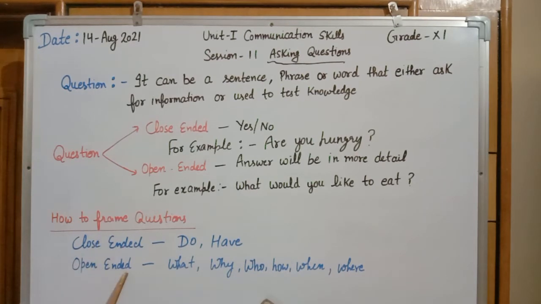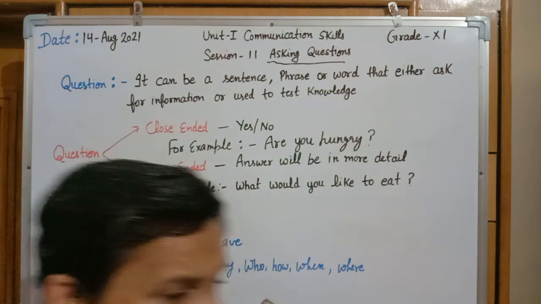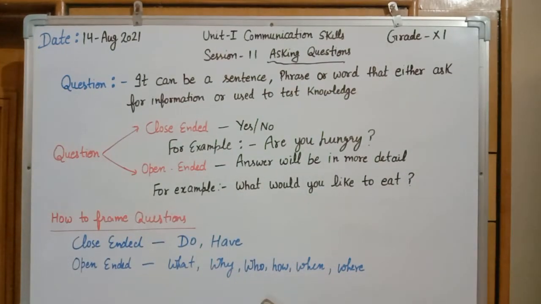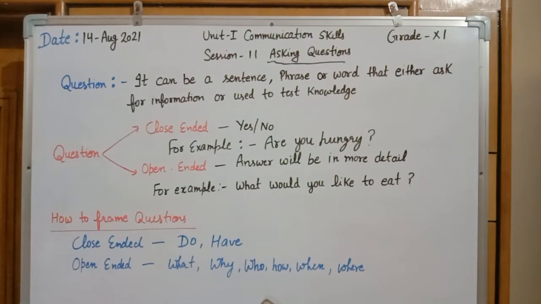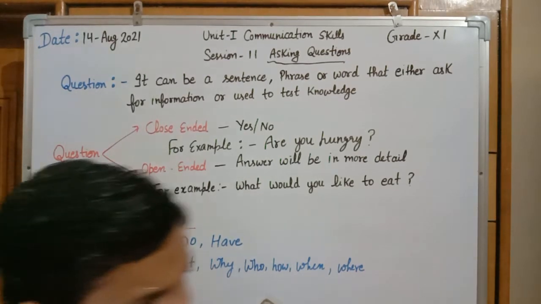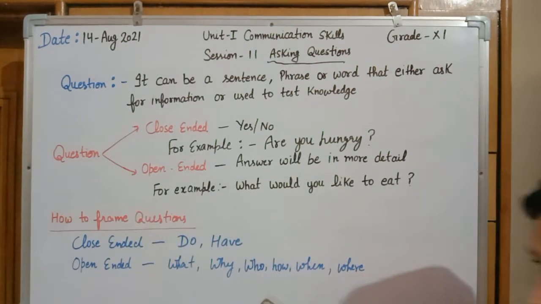And open-ended questions start with the keywords what, why, where, how, who, when. These keywords are used in the case of open-ended questions. Take an example: where are you going? What did you do? Why did you go there? How did you go? All such types of questions are under the category of open-ended questions.